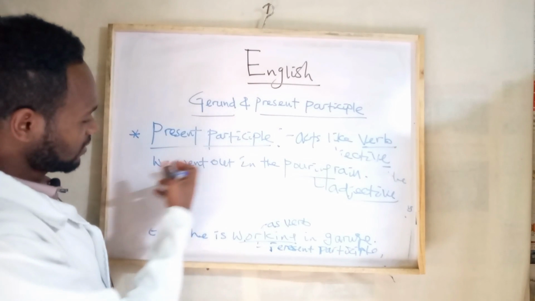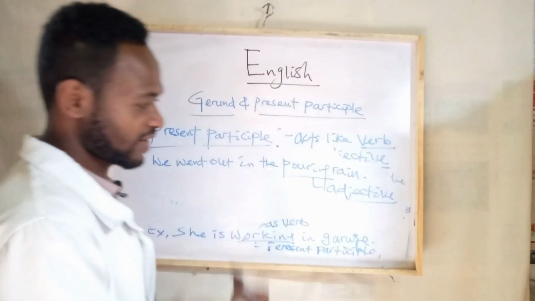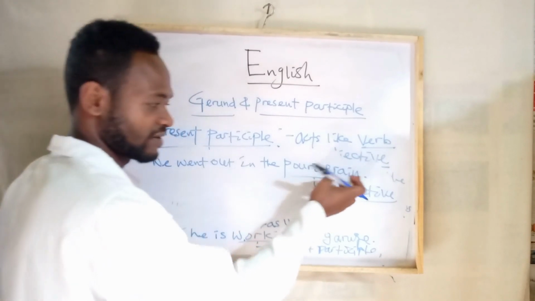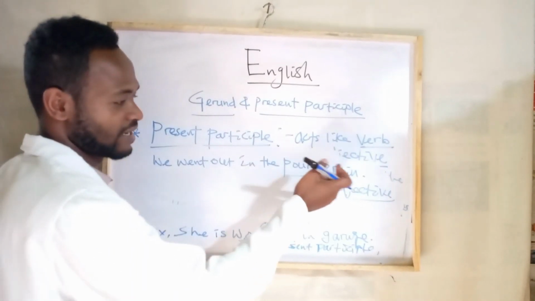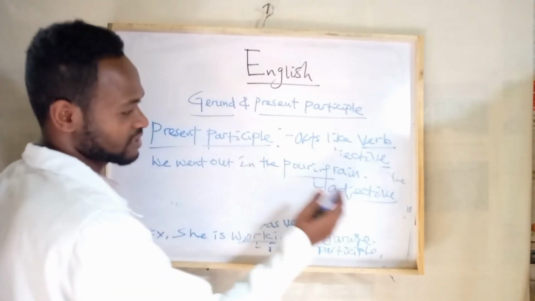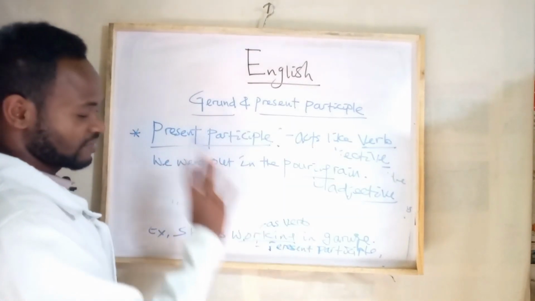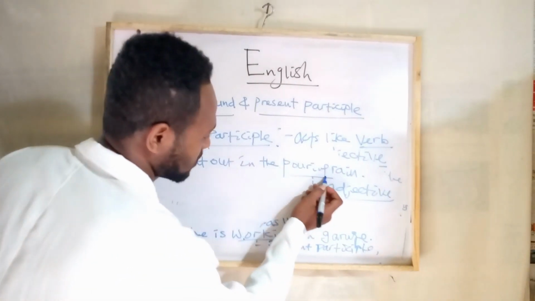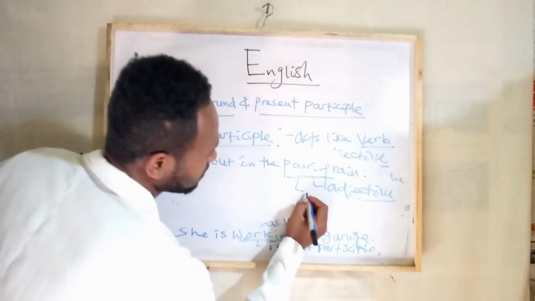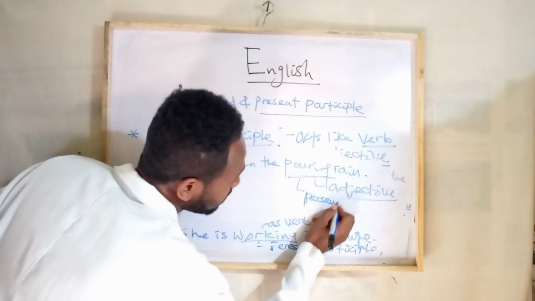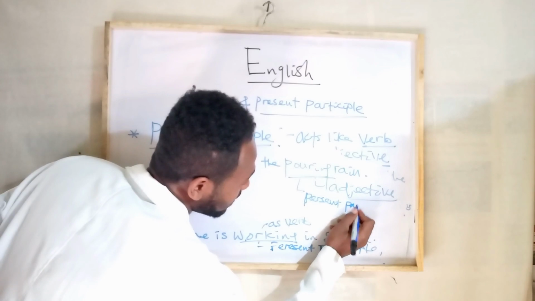Here, we went out in the pouring rain, pouring is describing the rain, the noun, so we treat pouring as an adjective. Since present participle acts like a verb or adjective, this one becomes present participle.